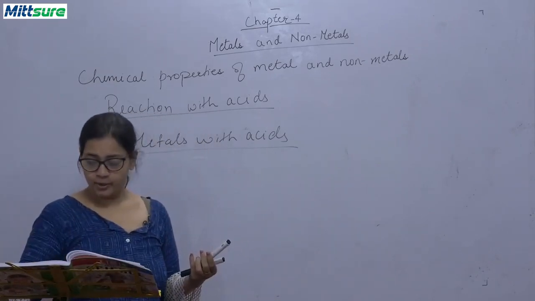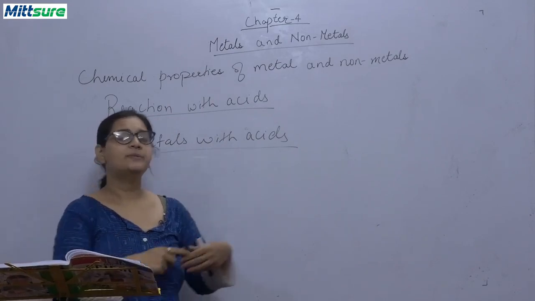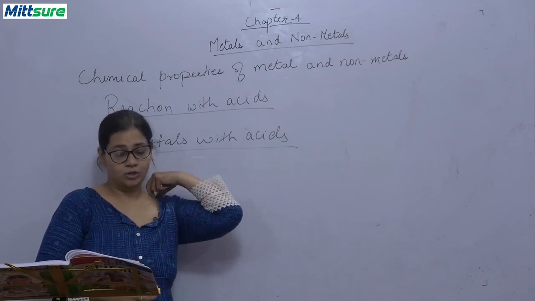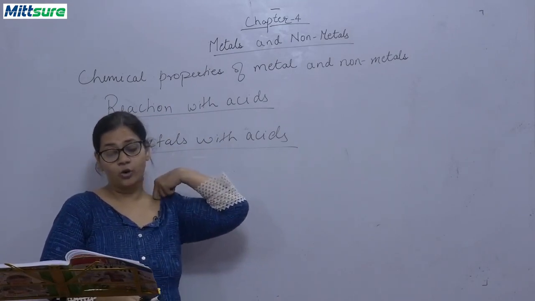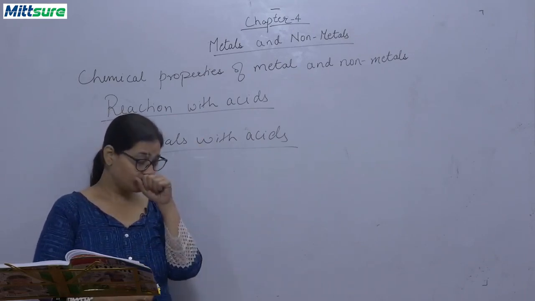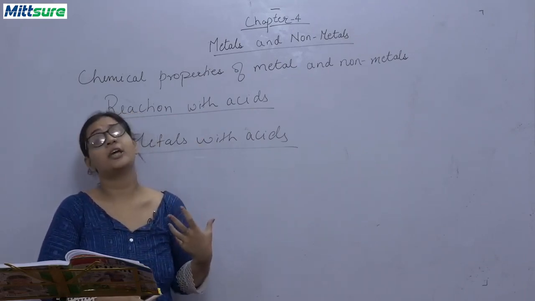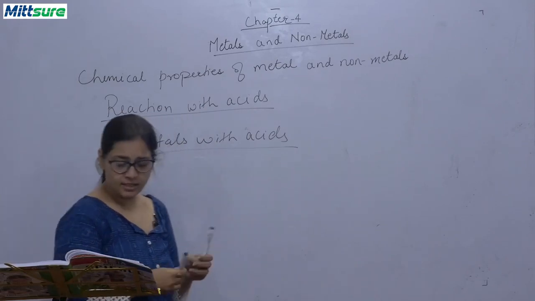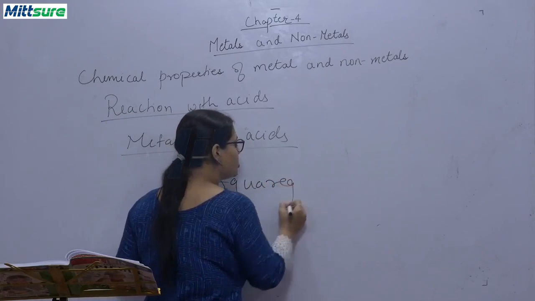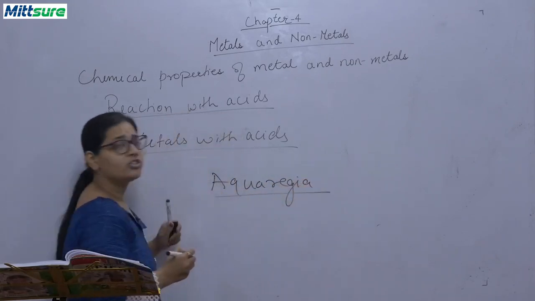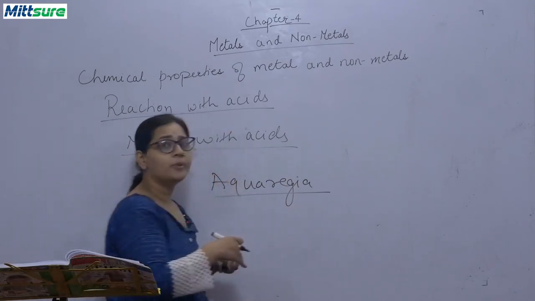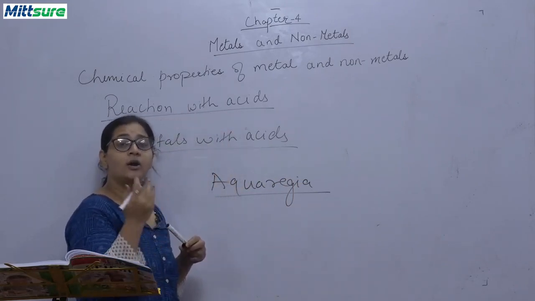Now, mostly metal displaces hydrogen from acids and forms salts. But there are some metals which do not dissolve in these inorganic acids. They require a very special type of acid, and that acid is called aqua regia. And this aqua regia is a very strong acid, and it is formed by the combination of 1:3 of hydrochloric acid and nitric acid.